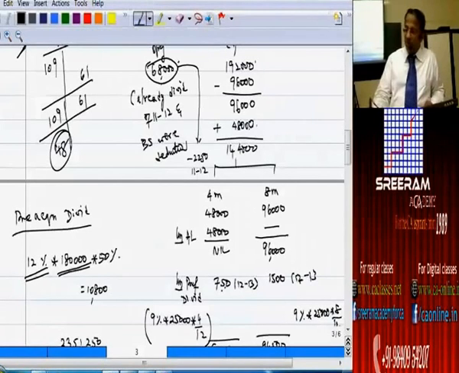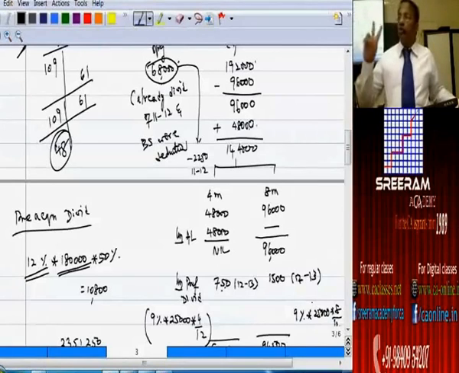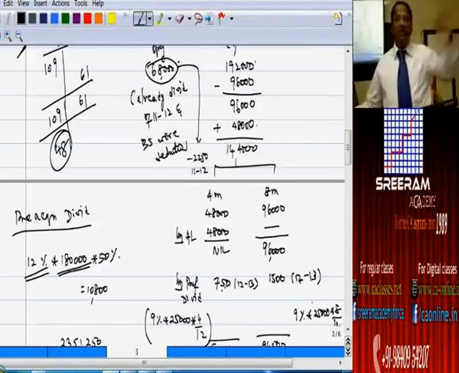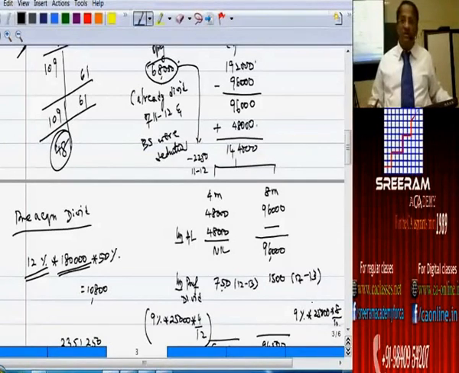Are you understanding, all of you? If they say that preference dividend is kept in arrears for 2 years, it would mean for the current period 4 months and 8 months we have adjusted. For the previous year also we have to adjust. Only from that 68,000 we have to adjust.